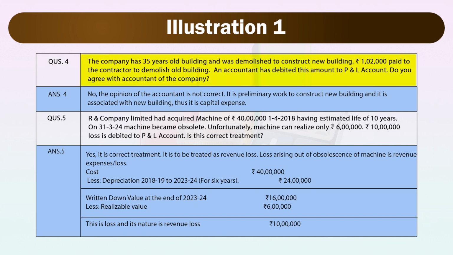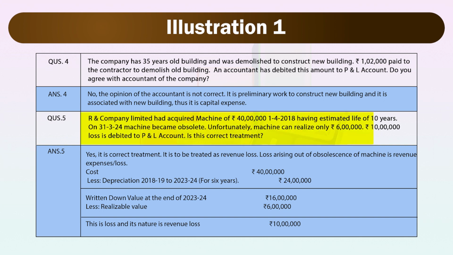Next, the company has a 35 years old building which was demolished to construct a new building. Rupees 1,02,000 was paid to the contractor to demolish the old building. An accountant has debited this amount to P&L account. Do you agree with the accountant of the company? Answer is no. The opinion of the accountant is not correct. It is preliminary work to construct a new building and it is associated with the new building. Thus, it is capital expense.